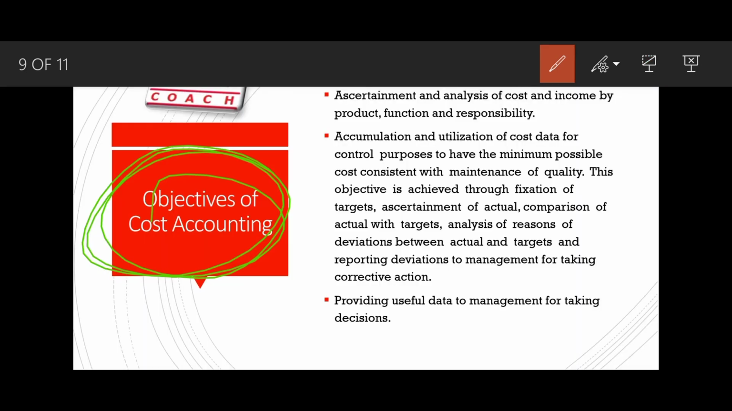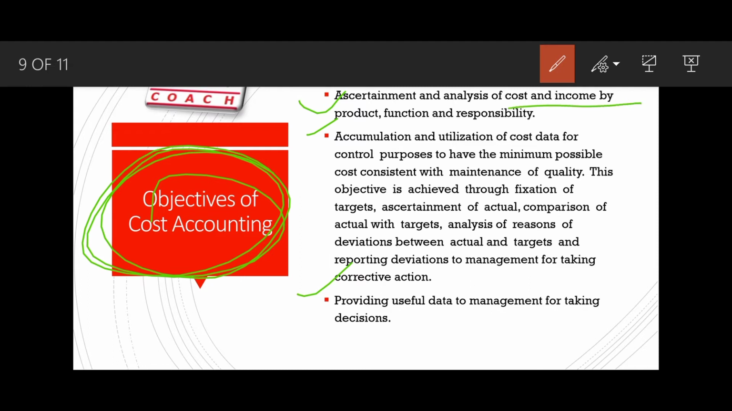So we have a lot of objectives. I have classified them broadly. You have to learn them in detail. You can find the long form of these objectives in your book, but I must say you can refer to this for your examination. You will get marks.